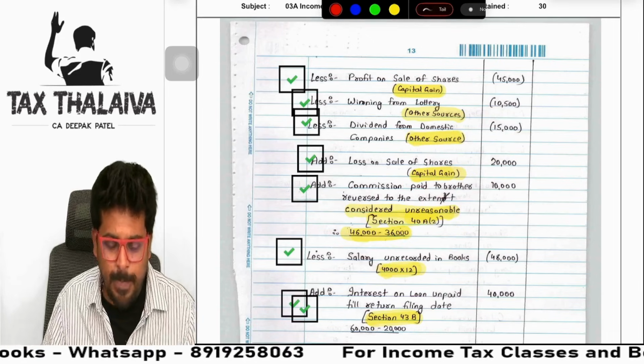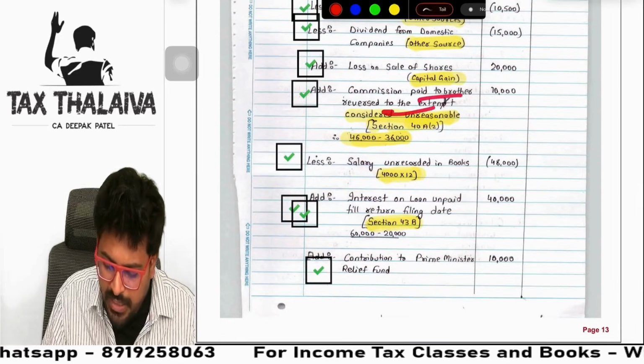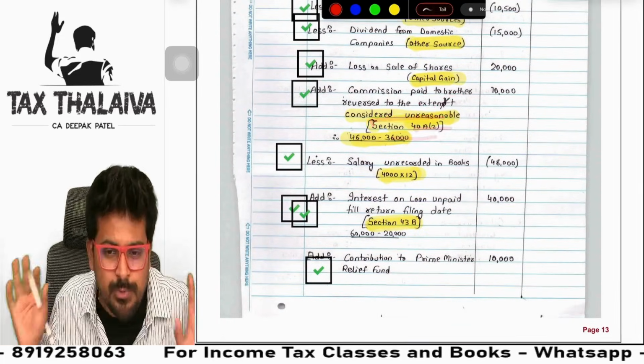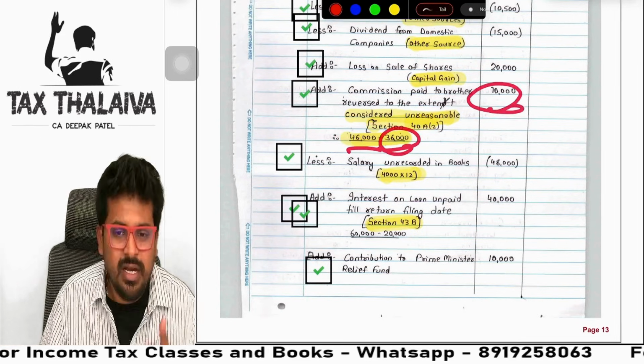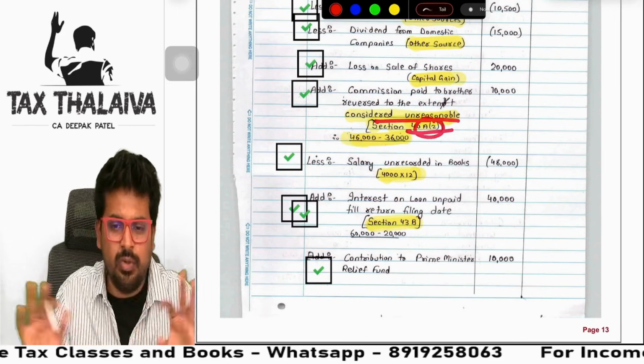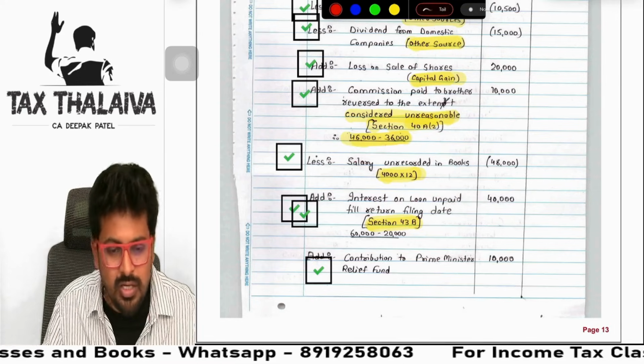All India rank 1 he got. Next, commission paid to brother. Considered unreasonable 48. That's all. And he is showing how much is the excess: 46,000 minus 36,000, 10,000. Considered unreasonable 48. That's all. Enough.